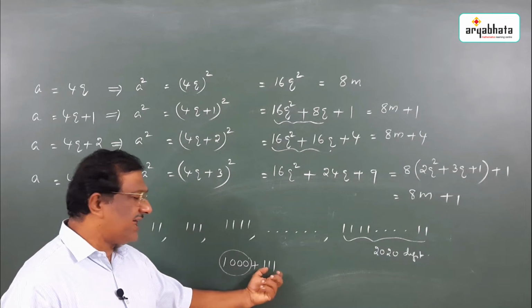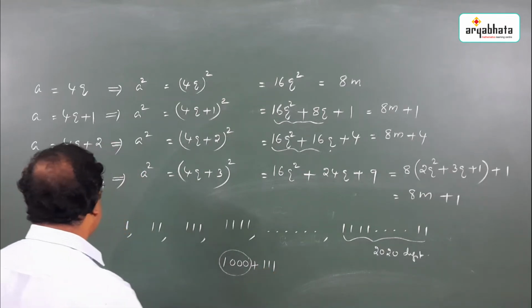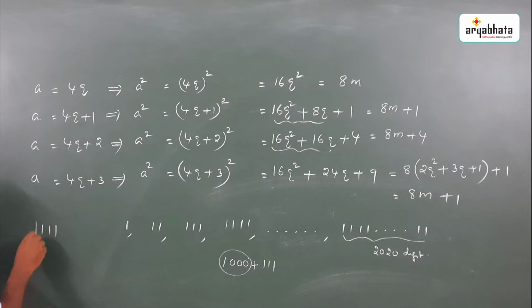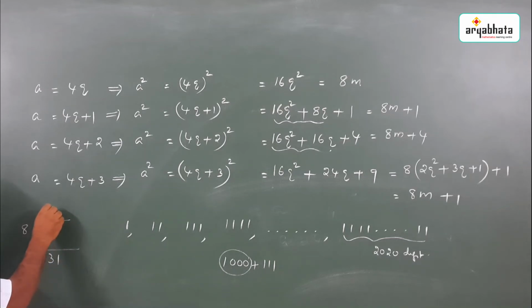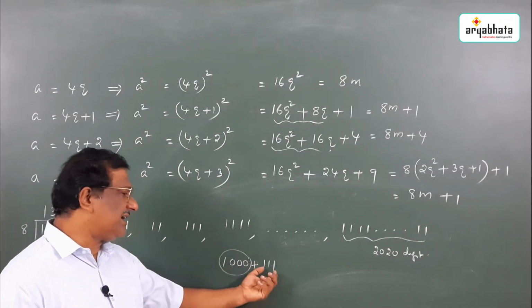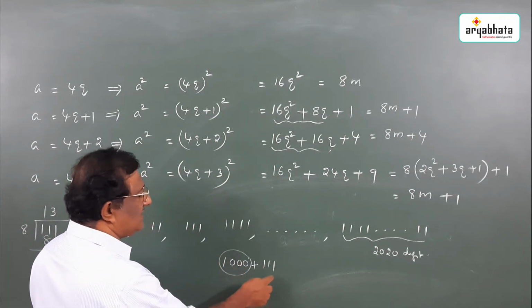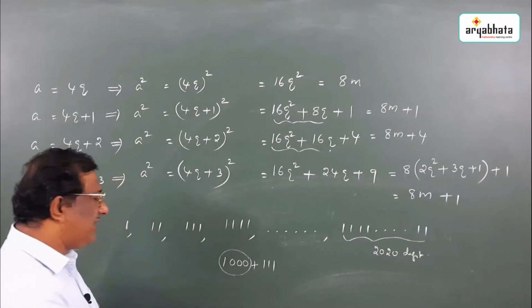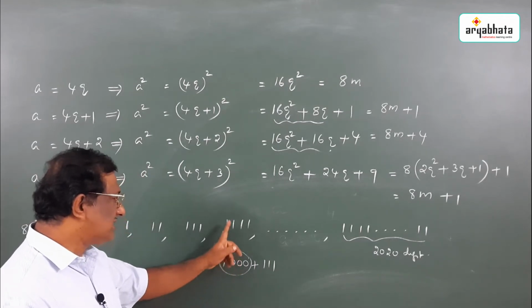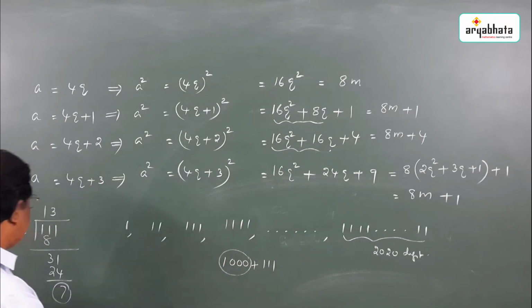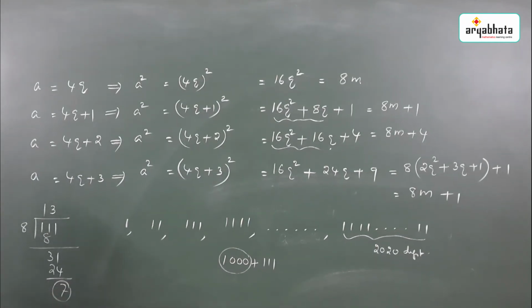So this is a multiple of 8. And what about 111? When you divide 111 by 8, 1 time 8, 3 times 24, so you are going to get remainder 7. So when you divide 111 by 8, the remainder is 7. This number gives remainder 7 when you divide by 8. Therefore, 1111 leaves remainder 7 when you divide by 8.